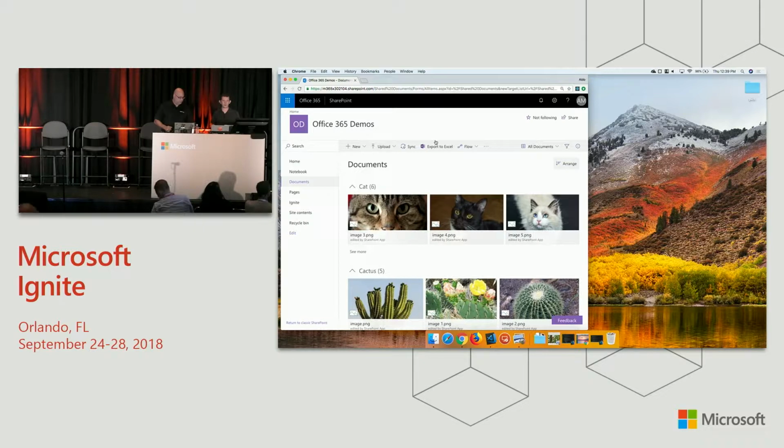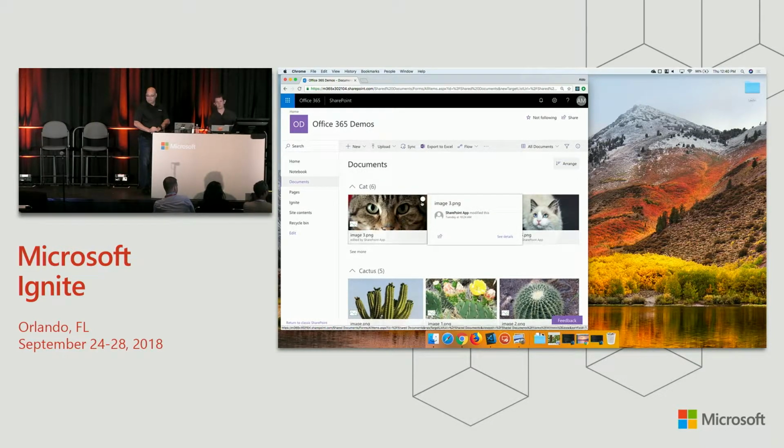So at the Contoso Electronics Drone Division, our team is committed to keeping our fleet of drones out of harm's way. And as any of you with considerable experience with drones knows, the 2 most common hazards the drones encounter are cats and cactuses, or as we call it in the biz, cacti. So here you can see the document library where our drone fleet uploads the images that they encounter. And they've been categorized as either cat or cactus through a custom vision model that the team has trained. Let's show you how that works.